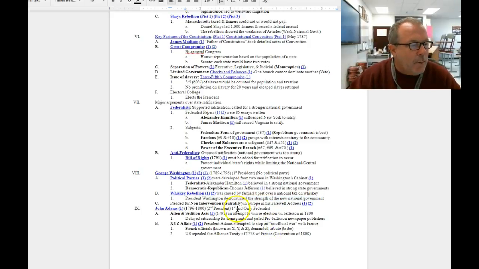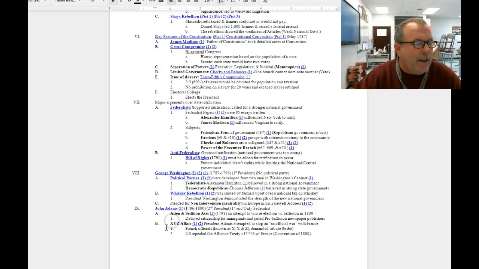At the end of George Washington's presidency, in his farewell address, he is going to call for two things. He's going to call for non-intervention or neutrality in a war that's being fought between France and England. He's going to beg the country that he rules to stay out of Great Britain and France's business and stay out of that war. And he's going to say that we need to keep away from political parties. Those are two things that you're going to need to remember from George Washington's farewell address.